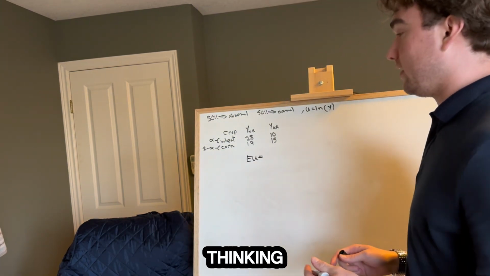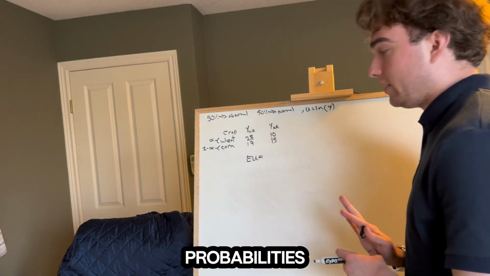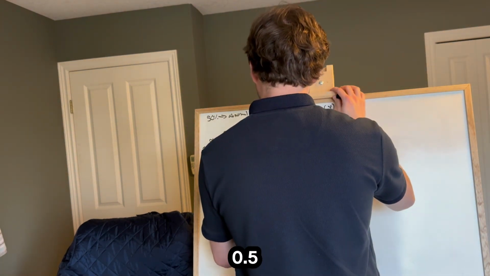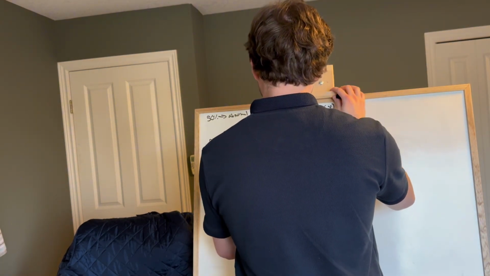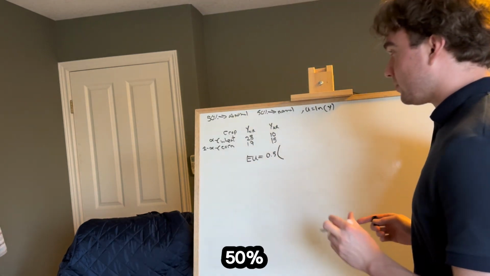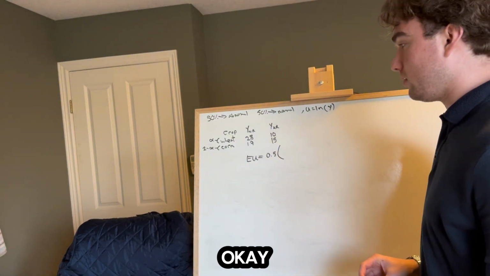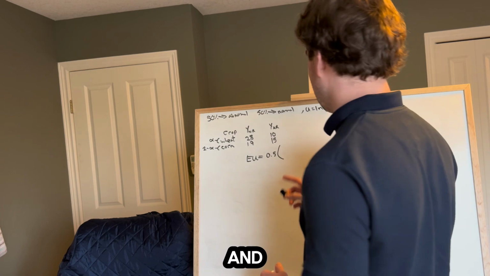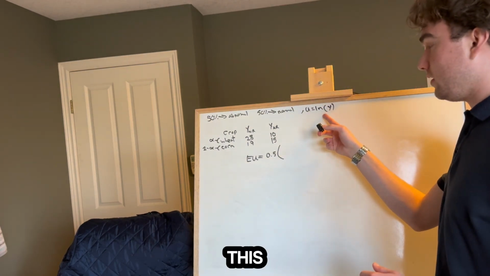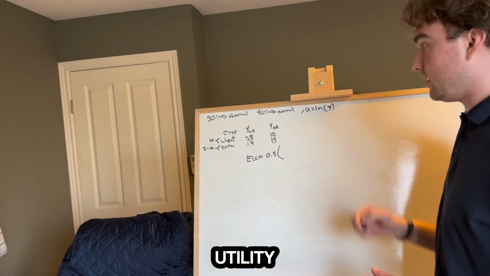First thing I'm thinking is, let's get those probabilities in there. So I'm going to put 0.5. So there's a 50% chance that it's abnormal. And this is our utility.